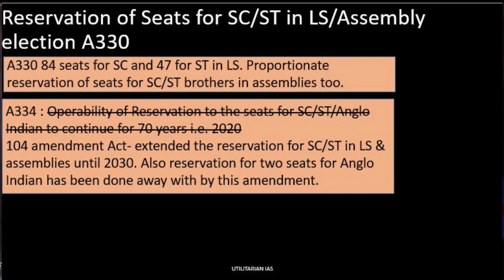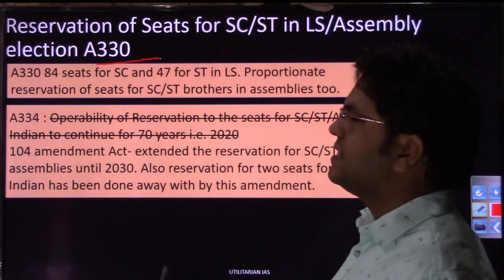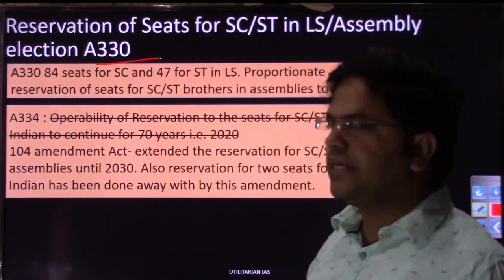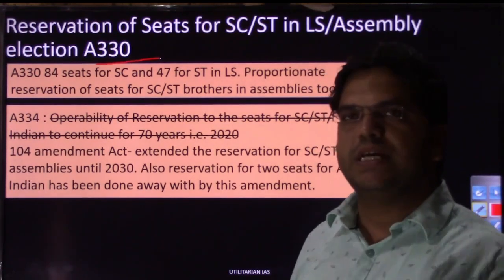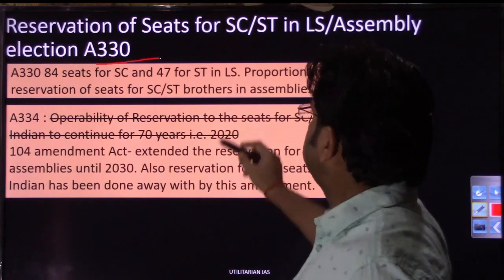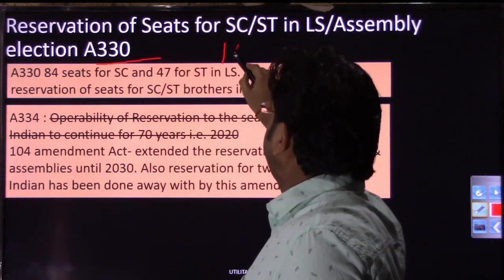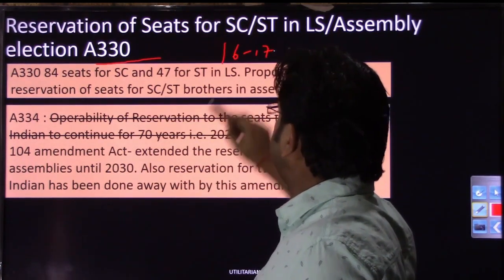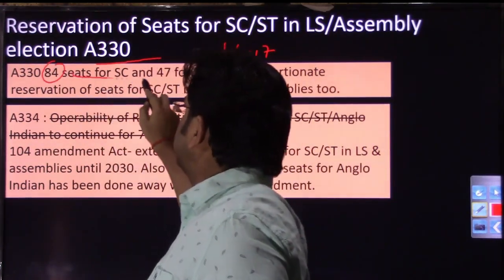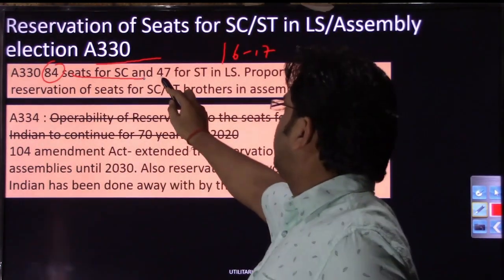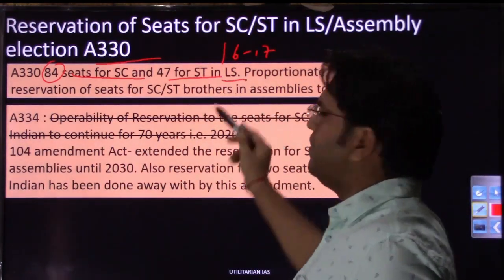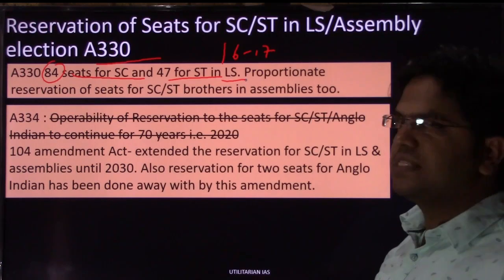In pursuance of Article 330, in Lok Sabha the reservation is given in line with the population they have. SC population in our country is somewhere around 16 to 17%. So accordingly 84 seats are reserved for SC brothers and 47 seats are reserved for ST brothers in Lok Sabha, and similarly it happens at the state level as well.